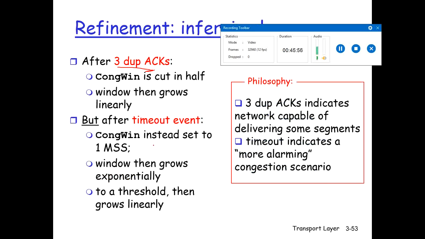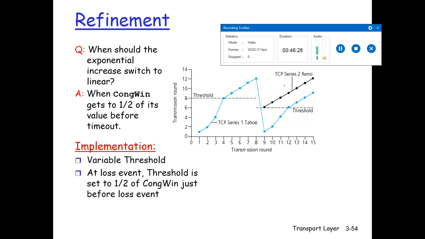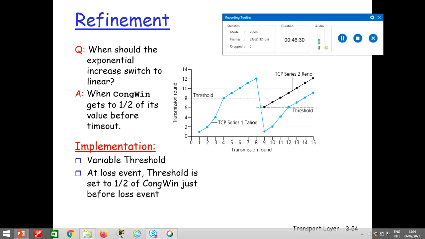This is called a timeout event. In this case, the congestion window will instead be set to 1 MSS. It will not be cut to half; it will be set to 1 MSS, and then the window will grow exponentially to a threshold value and then grow linearly. The philosophy is, if 3 duplicate acknowledgements are received, it indicates the network is capable of delivering some segments. Timeout is a more alarming event, so in this case the congestion window is set to 1 MSS. So we have here the refinement. When should the exponential increase switch to linear? When the congestion window reaches half of its value before the timeout.